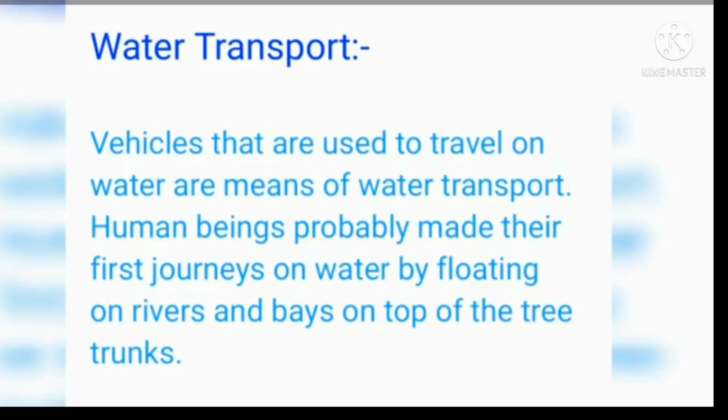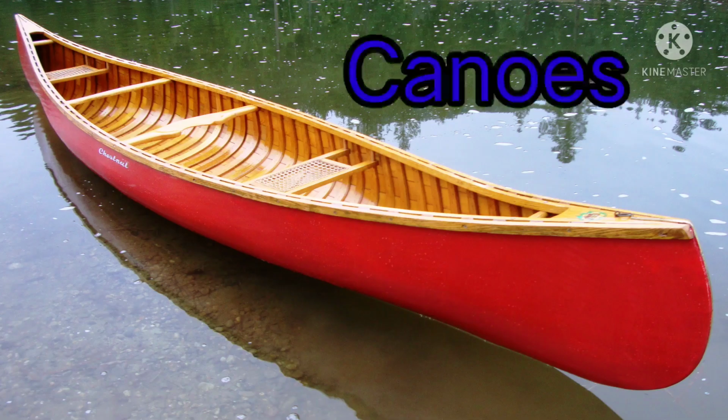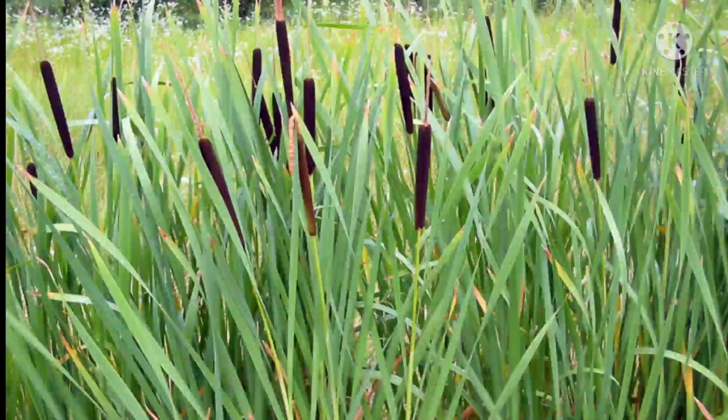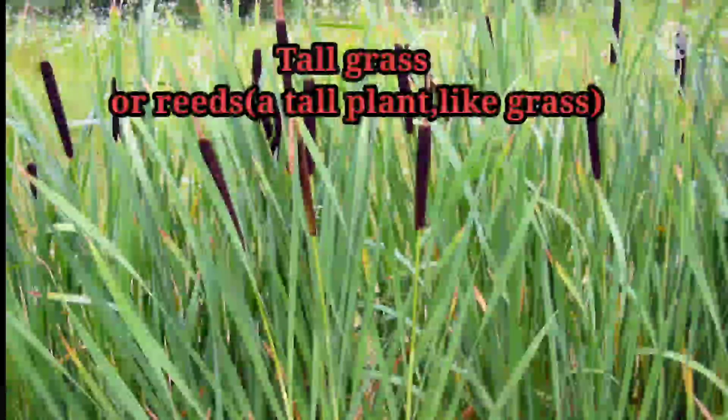The next means of transport is water transport. Vehicles that are used to travel on water are means of water transport. Human beings probably made their first journey on water by floating on rivers and bays on top of tree trunks. The first canoes were believed to be made by hollowing out tree trunks. Tall grasses or reeds were bundled together to make rafts.